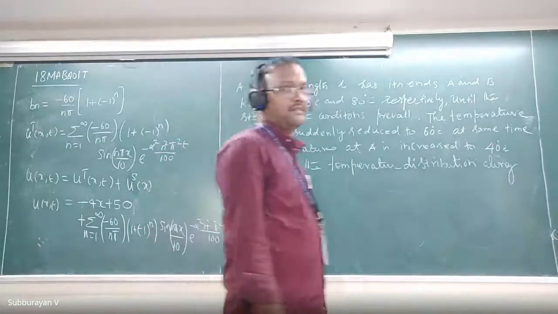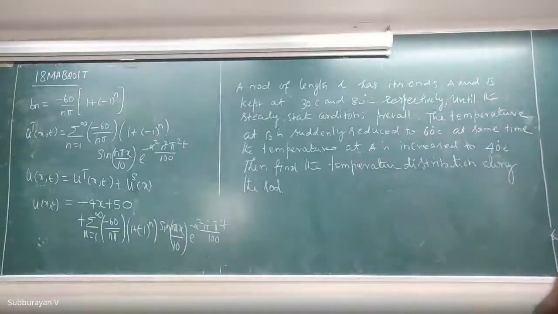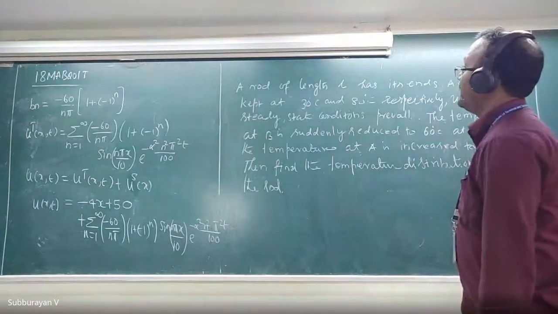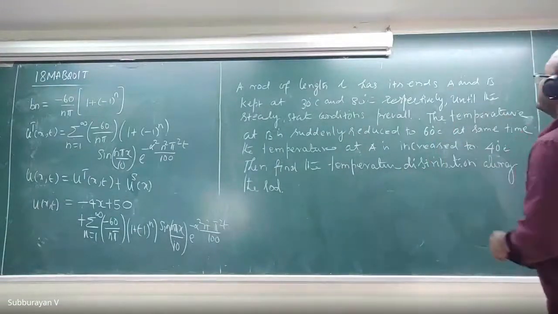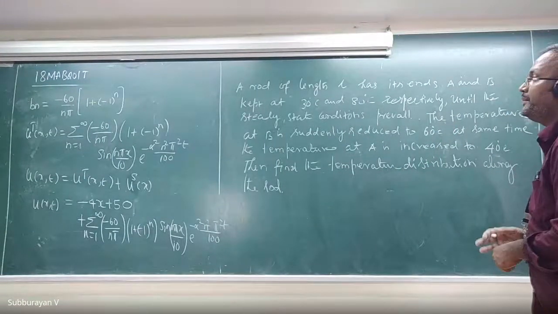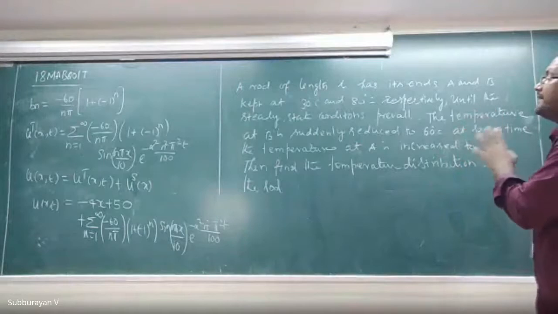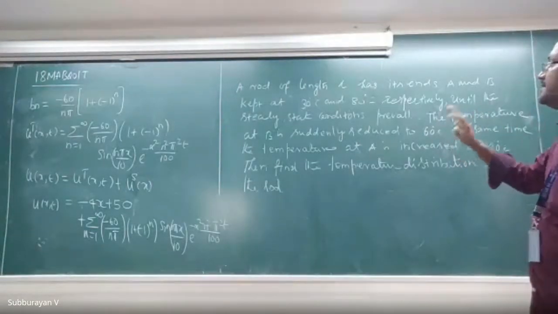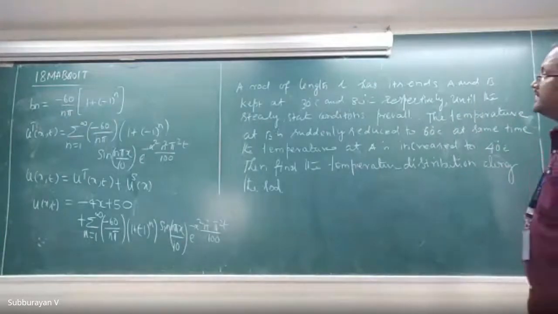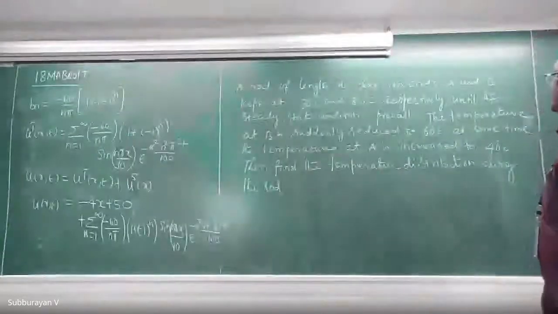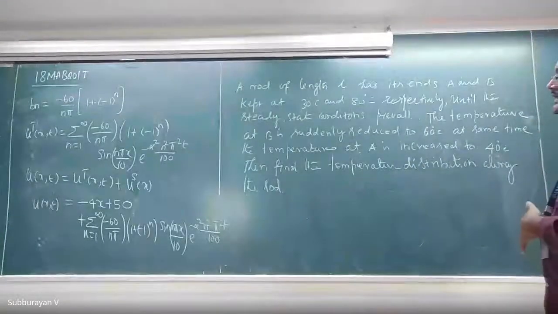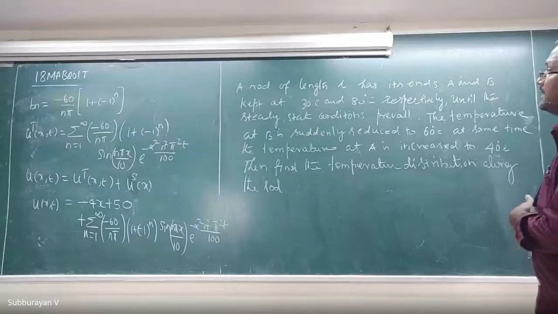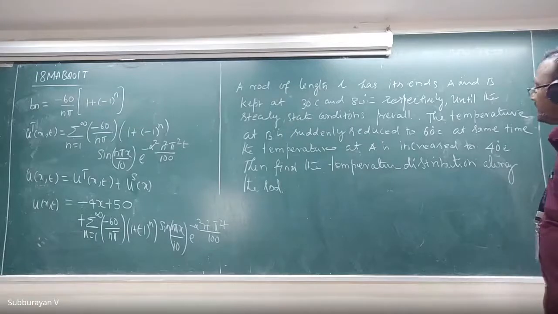Okay, so this is the problem. I repeat, a rod of length L has its ends A and B kept at 30 degrees Celsius and 80 degrees Celsius respectively until the steady state conditions prevail. Now the temperature at B is suddenly reduced to 60 degrees.